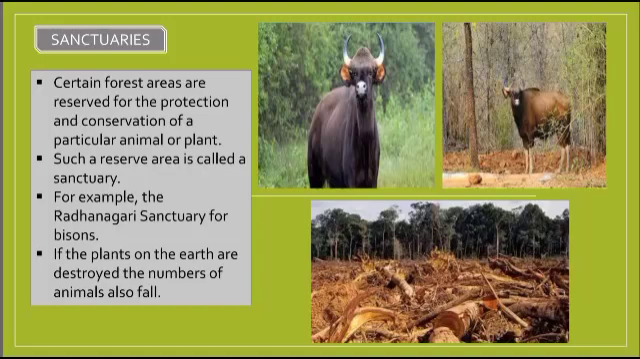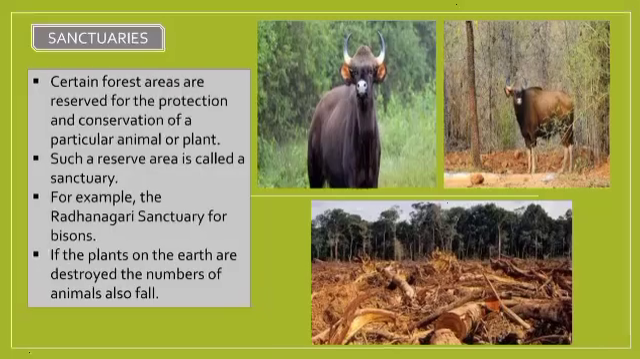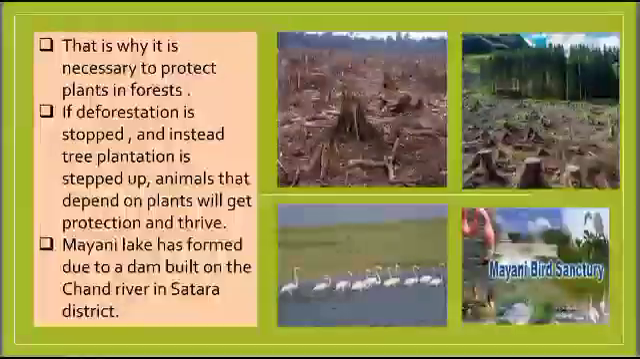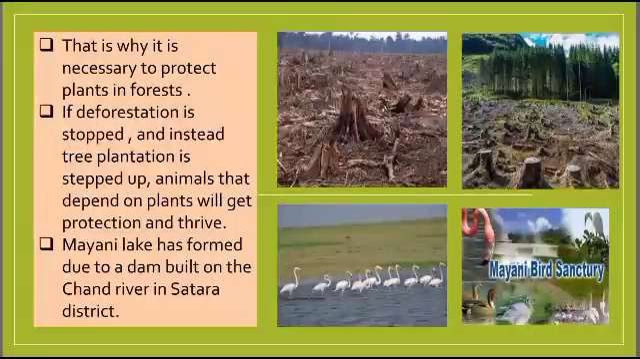And if the plants on the earth are destroyed, the number of animals is also going to fall. Why? Because the animals which are dependent on plants for their food won't get the food, and automatically their numbers are going to be reduced. So we should not harm animals as well as plants. That is why it is very necessary to protect plants also in the forest area. Plants and animals are also called flora and fauna. Flora means plants and fauna means animals.